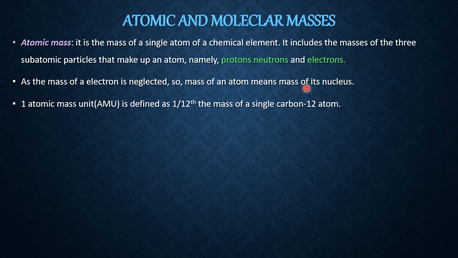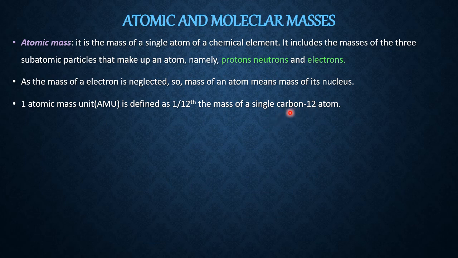So what is 1 AMU? 1 AMU is defined as 1/12 the mass of a single carbon 12 atom. What is the mass of a single carbon 12 atom? In a single carbon 12 atom, there are 6 protons and 6 neutrons. Therefore, the mass of a single carbon atom is 6 plus 6, 12. And if you take 1/12 of the 12, it is what?